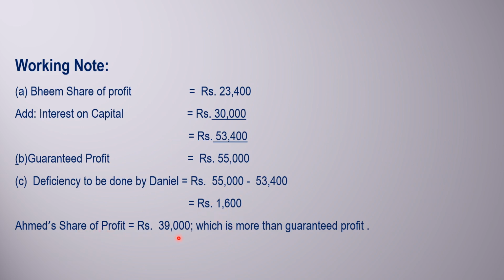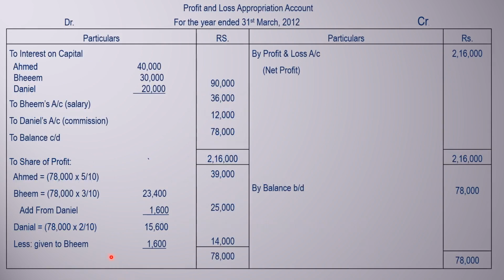Ahmed's share of profit is 39,000, which is more than the guaranteed profit, so there is no need to add anything to Ahmed's share. In the normal situation it exceeds the minimum profit. So we deducted 1,600 from Daniel and added the same amount to Bhim to make up the minimum profit guarantee.